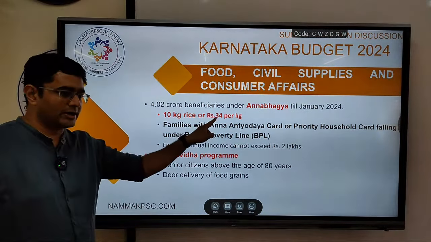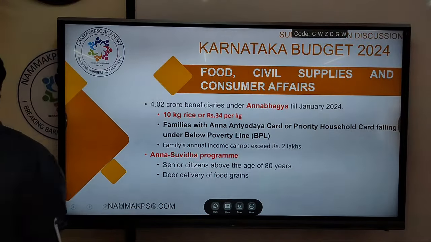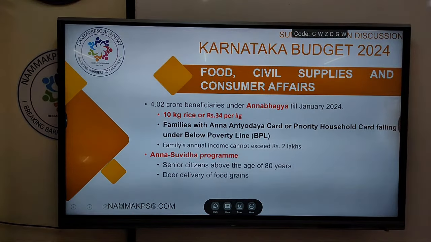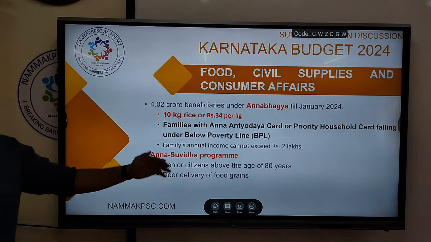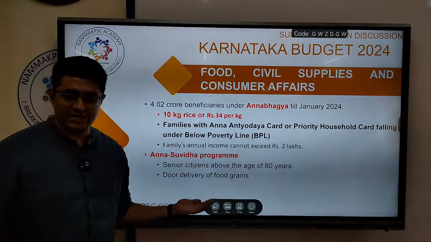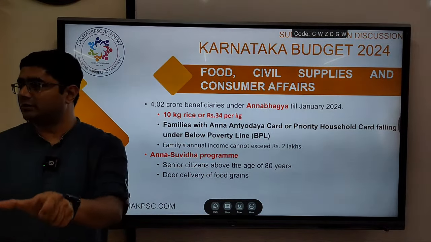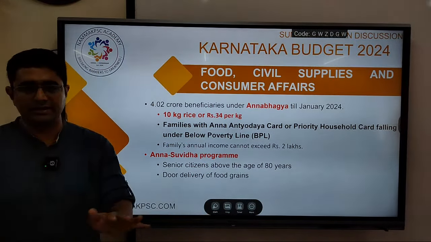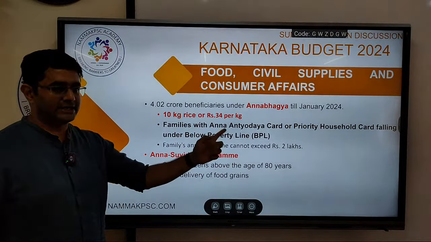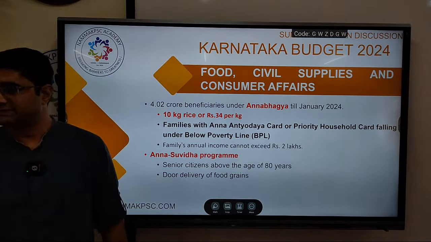This number is important, 34 rupees per kg, because the central allocation to the state is not enough to give to the beneficiaries. So the government of Karnataka decided that whatever it is not able to give, the rest will be given in the form of money directly transferred to the beneficiaries' account.